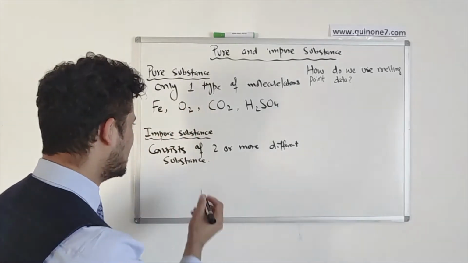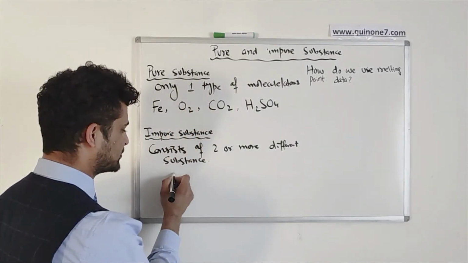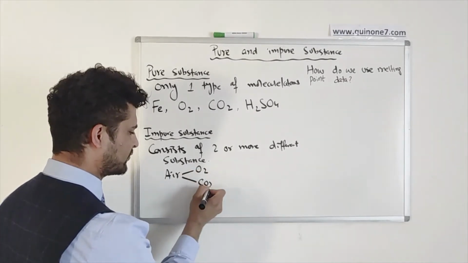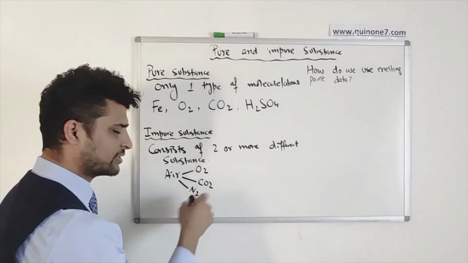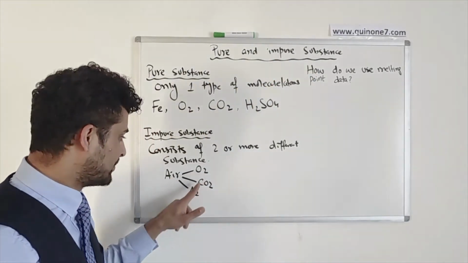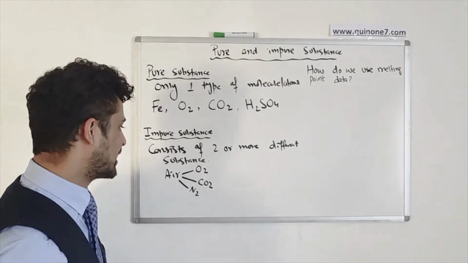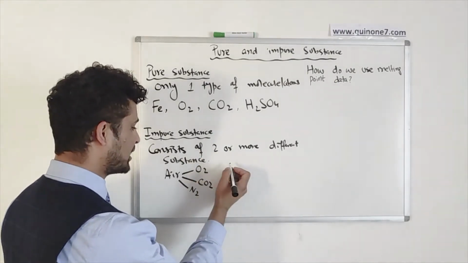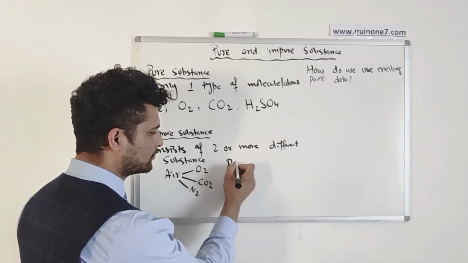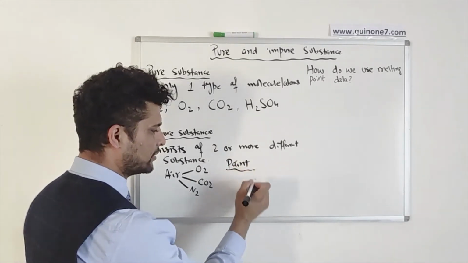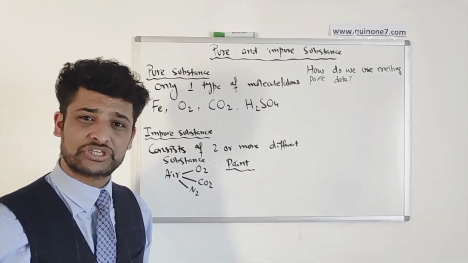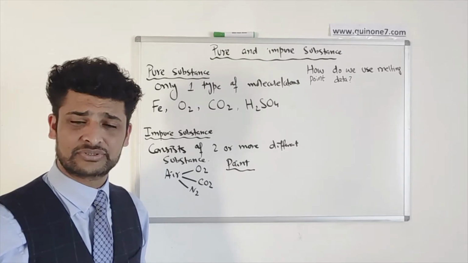So you will look at impure substances like for example air, which has oxygen, it has carbon dioxide, it has nitrogen and some other gases. So air itself is a mixture. They are not chemically reacting together, but they are considered as an impure substance. You can also have, for example, paint. That is considered as one of the impure substances. So impure substance is actually a mixture of different compounds or different atoms together.